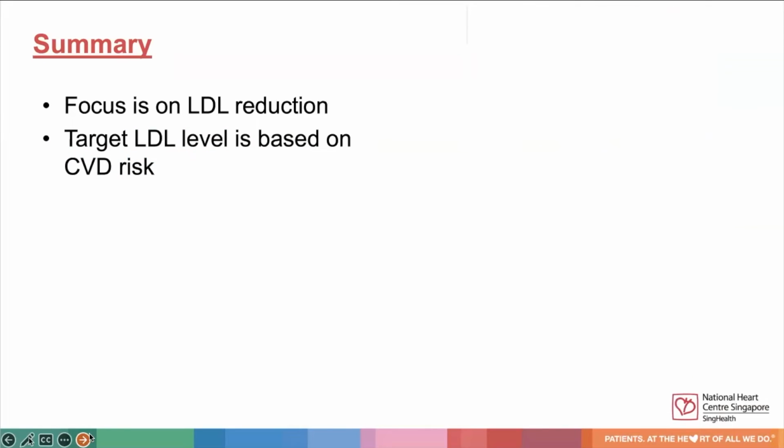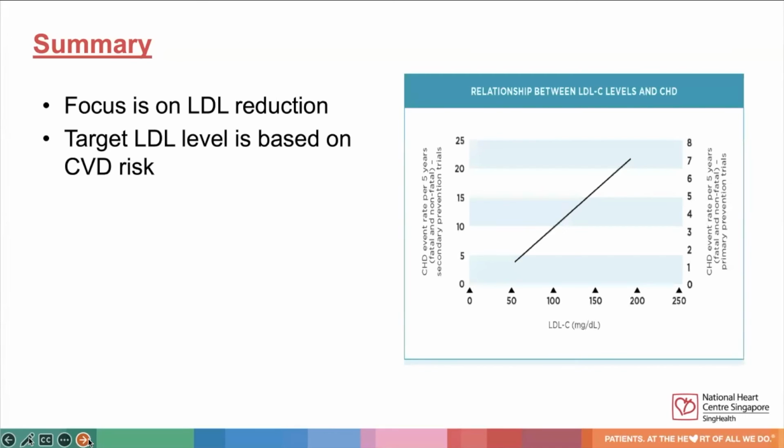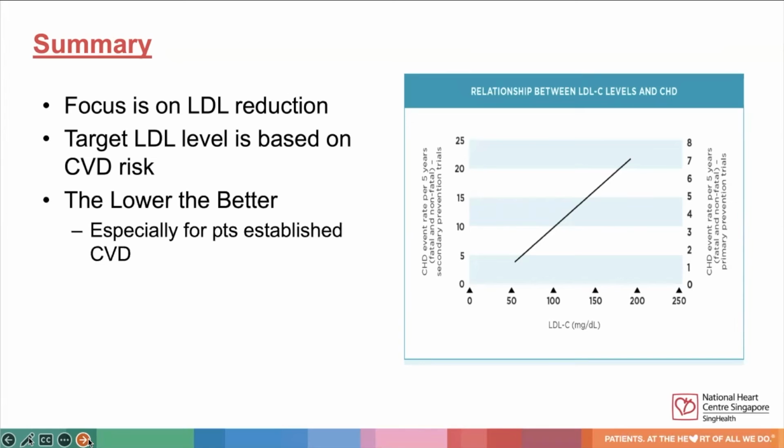To sum up this part, we've gone through the diagnosis of hyperlipidemia, and the focus here is really on LDL reduction. Target LDL level is based on CVD risk. Studies have shown that there's a linear relationship between LDL and cardiovascular events, meaning to say, the lower the LDL, the better it is for cardiovascular disease protection. Hence, especially for patients with established CVD, the lower the LDL, the better.